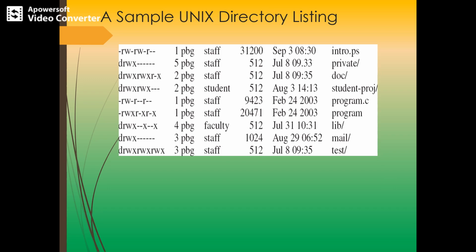It also shows the date it was created and the size of that particular file in bytes. All these kinds of protection schemes are clearly available in your Unix directory listing. We just list the set of files in the current directory, and you can observe all these details.